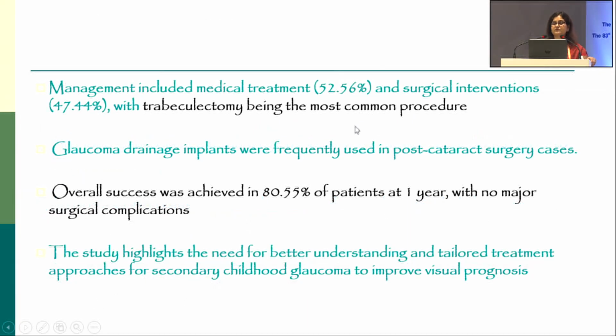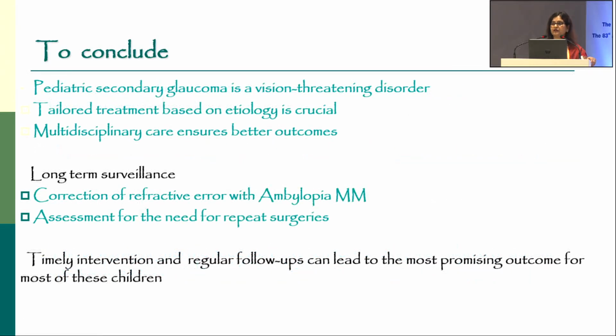And 50% of the patients responded and were controlled on medical management. However, surgical intervention was required in 47%. GDDs were frequently used in post-cataract cases, and overall success was achieved in 80% of the patients at 1 year. So the study highlights the need for better understanding and tailored treatment approaches for secondary childhood glaucoma.